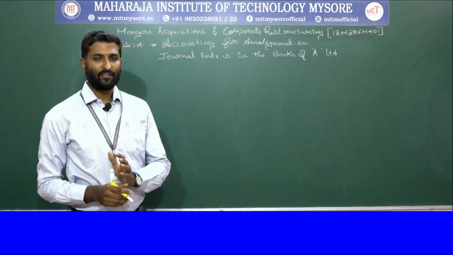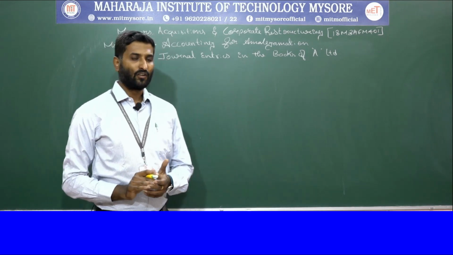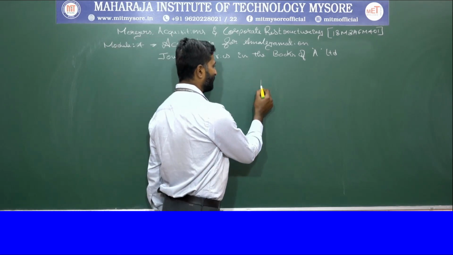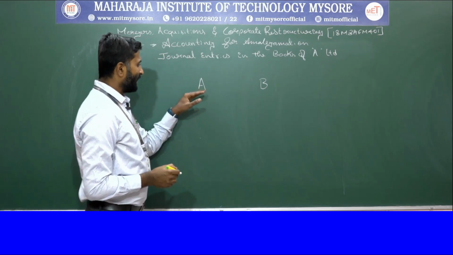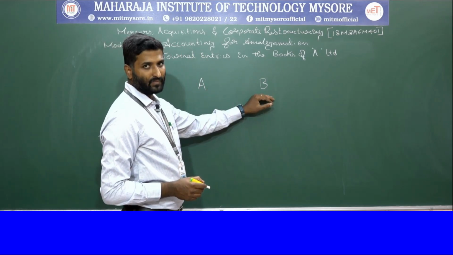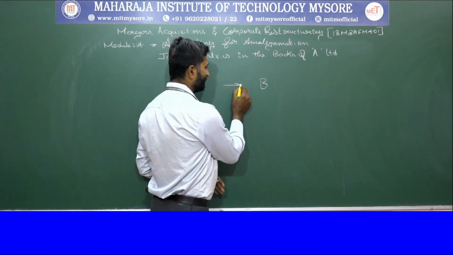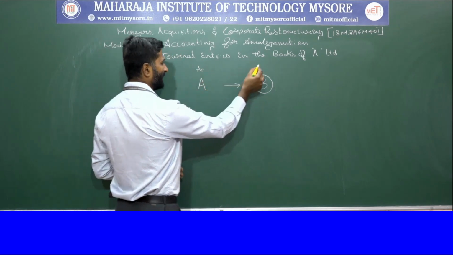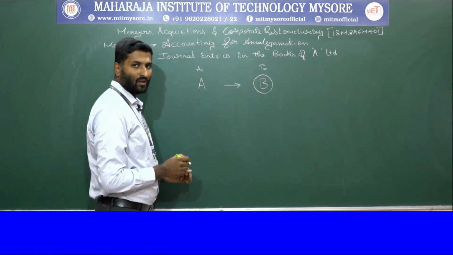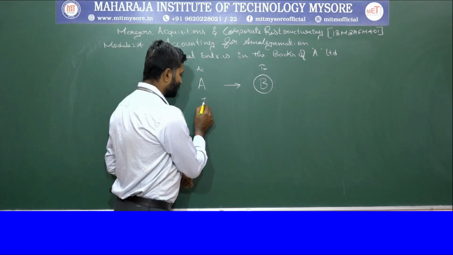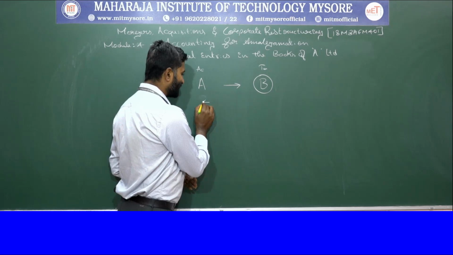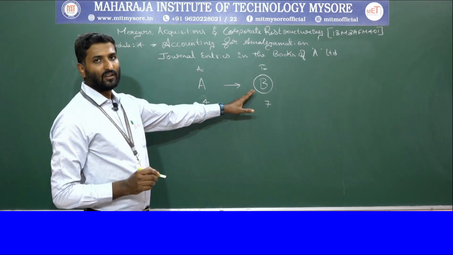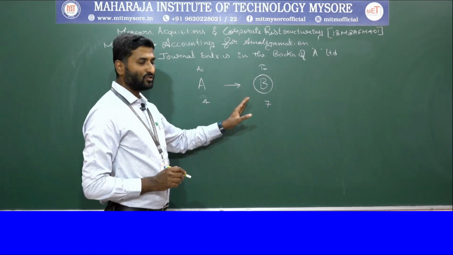Just assume that there is a company A and a company B. If A is acquiring B, then A is the acquirer and B is the target. Generally, we transact 4 journal entries for the acquirer and 7 journal entries for the target company. So you should be very careful.